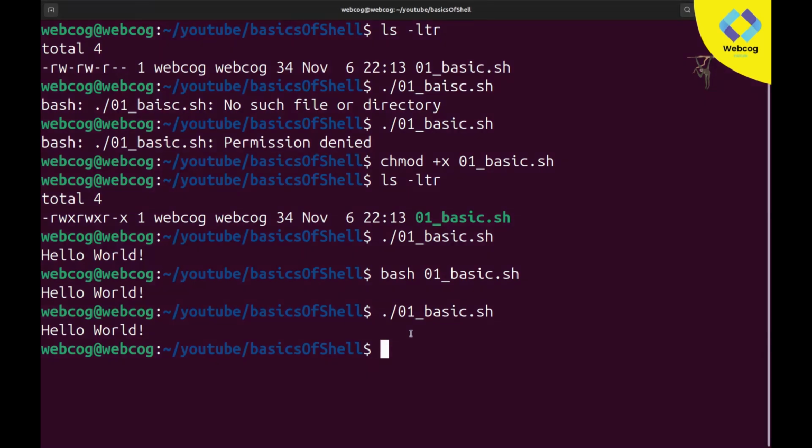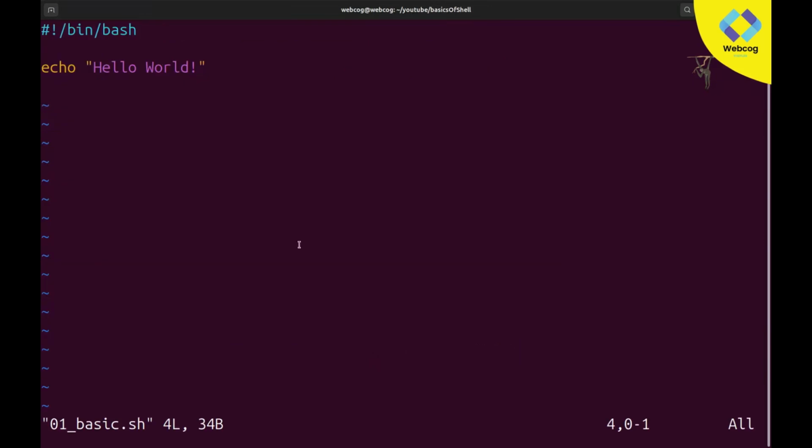So let's try this out. I'm again going to open my Vim and my file, enter, and I'm in my terminal. So let's go into insert mode, and after echo hello world I'm going to add a hash. For adding a comment you need to type the hash sign, then a space, then write any message like this is a comment.